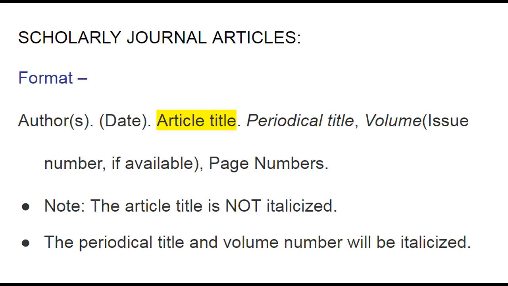The periodical title needs to be italicized. Follow this with a comma and volume number. The volume number needs to be italicized. The issue will be in parentheses immediately following the volume. There are no spaces between the volume number and issue number. There will be a comma after the issue number. Then the page numbers will be listed. The citation will end with a period.